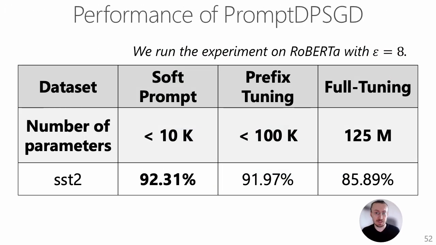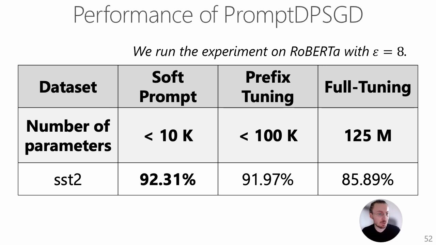What we observe is that for the standard NLP datasets like SST2 for movie reviews sentiment analysis, the performance of the soft prompt is even higher than for full fine-tuning, where soft prompts have less than 10,000 parameters, while fine-tuning was done on a whole LLM here with 125 million parameters, since we used actually the RoBERTa base model.